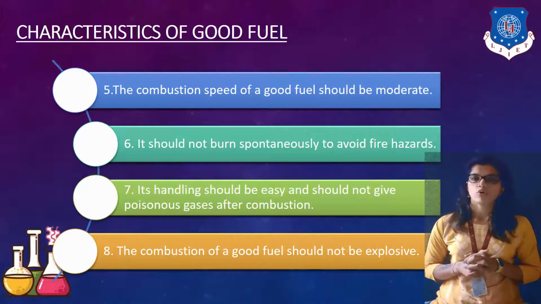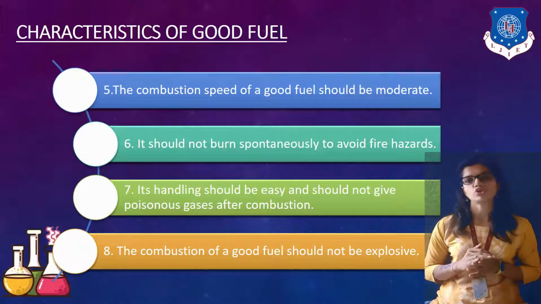Okay. Now, the next characteristic is its handling should be easy and it should not give poisonous gases after combustion. Again, the point of pollution came into the picture. It should not produce a very high amount of poisonous gases.